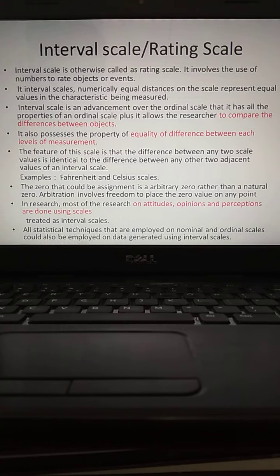Besides that, you can apply the F test and T test. What are these? You are going to understand in the fourth unit while reading the sampling theory. F test means Fisher's test. T-test means student T-test. Actually these two tests are based on the normal distribution, so we will discuss in the fourth unit. So we can perform the F-test as well as the T-test on the interval scale. Okay.